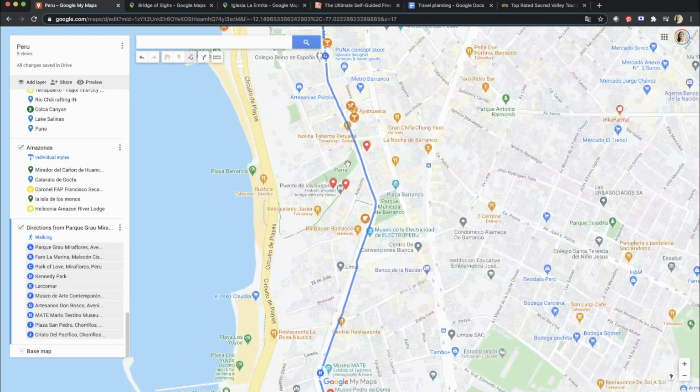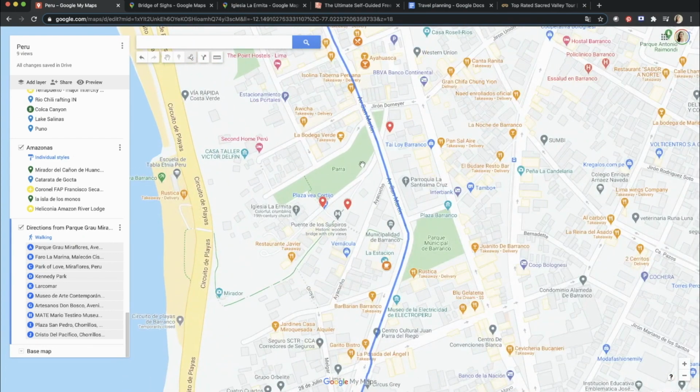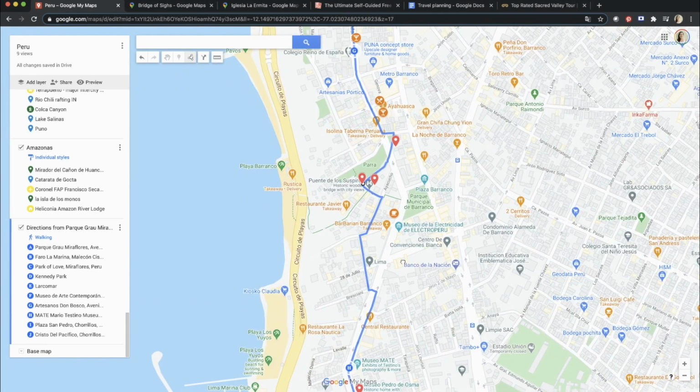For example, I added this mural here, and when you see this small circle on the line, you can just drag it and place it on the place you want to see, and it kind of looks okay. So I'll just leave it like this.